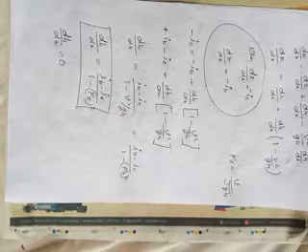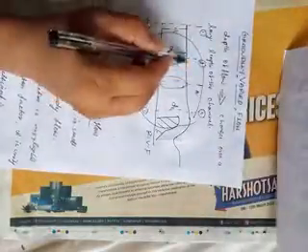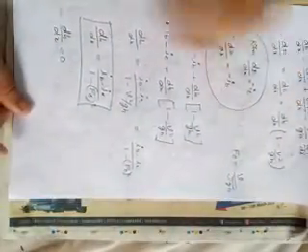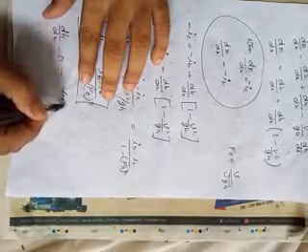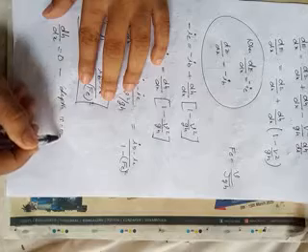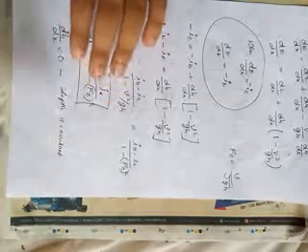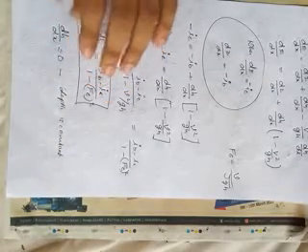This free surface is parallel to the bottom of the channel. The depth is not going to change here, got my point?